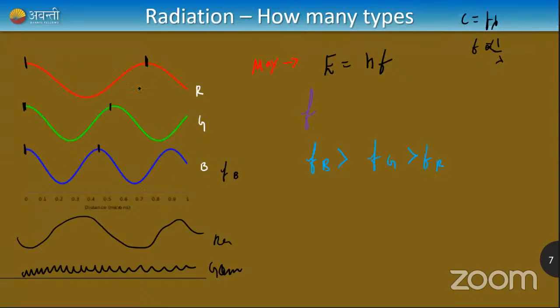You can notice this because, for example, imagine that in 1 second the waves start from here and all the waves end in 1 second. How many waves of red do I have? I have one and a half red waves. How many waves of green? I almost have two green waves. And how many waves of blue? I have two and a half blue waves. So the frequency of blue is very, very high. Therefore, energy of blue is greater than energy of green, which is greater than energy of red. So blue has much higher energy.